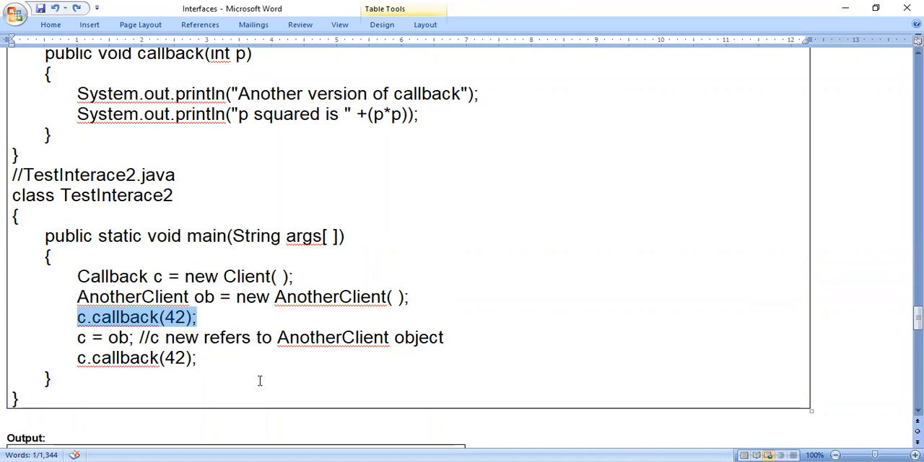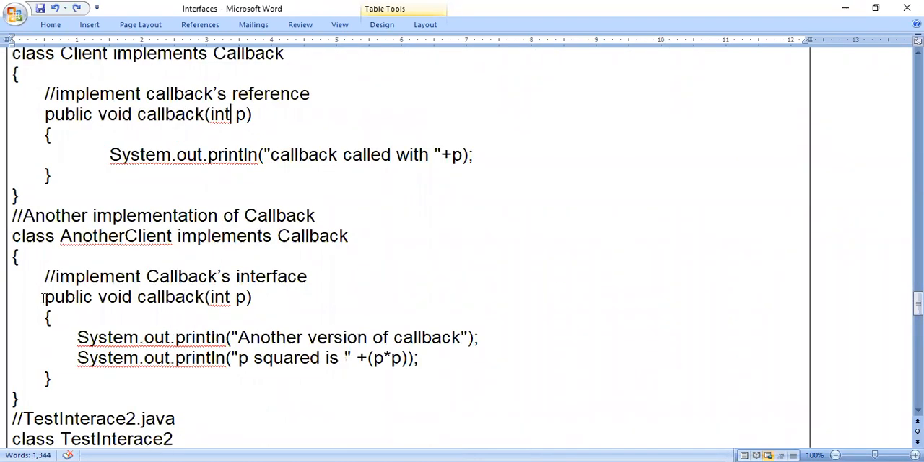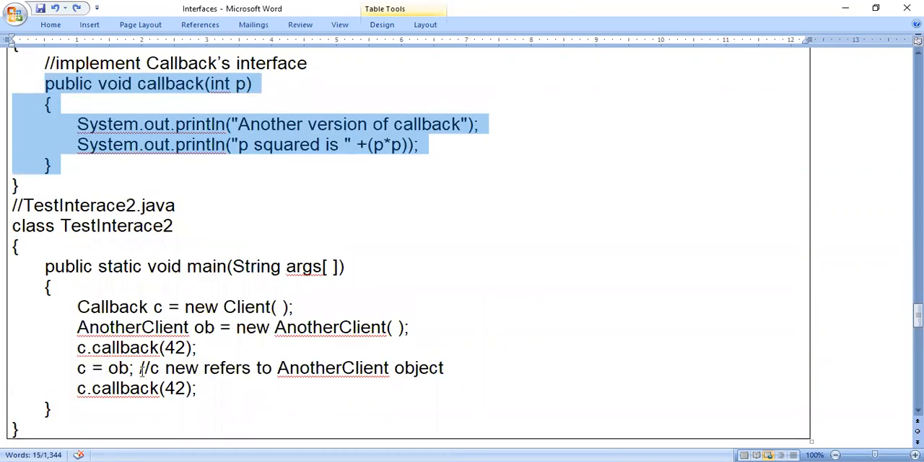But if I want to call the callback method which is present inside the AnotherClient class, what do I have to do? I have to change the reference here. From the statement Callback C is equals to new Client, C will be referring to the class Client. Now you have to change the reference. To whichever class you want to refer, you can do it. Now C is equals to OB.